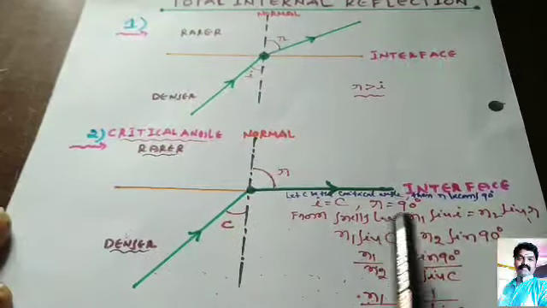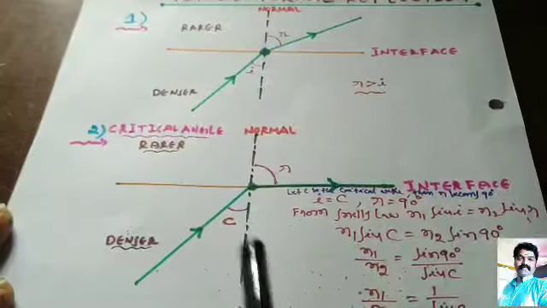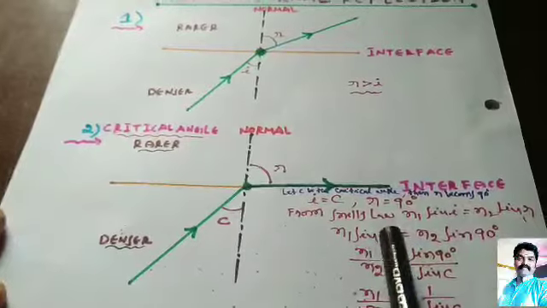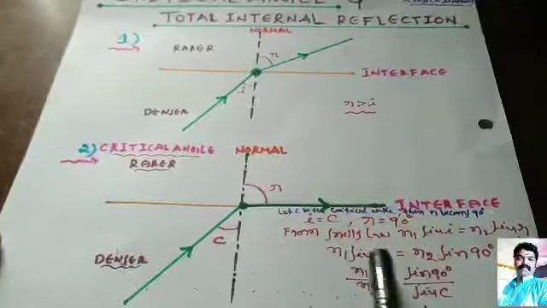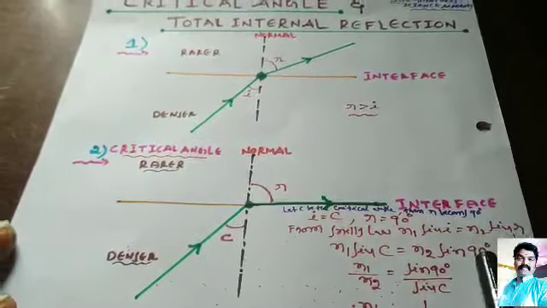When I equals C, R equals 90. From Snell's law, N1 sin I equals N2 sin R, where I is the critical angle. So N1 sin C equals N2 sin R, and R is 90.